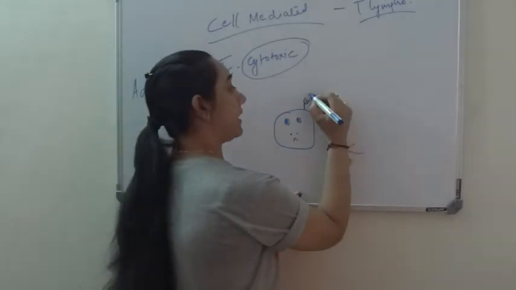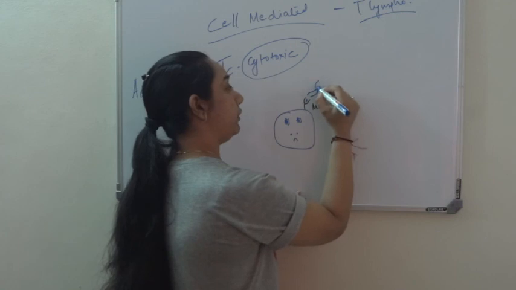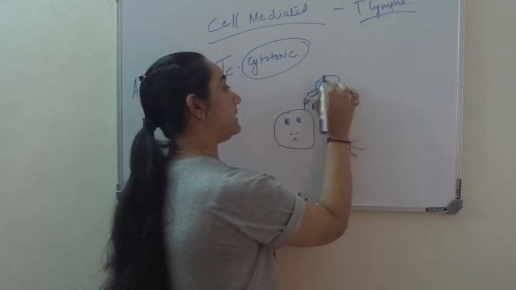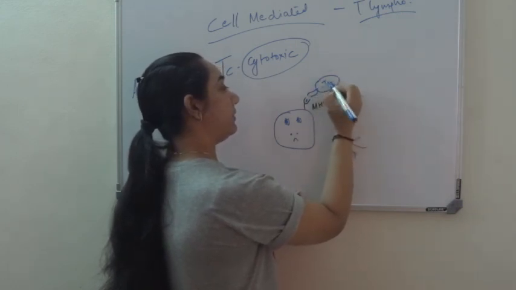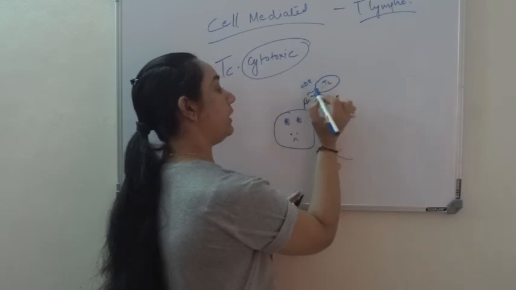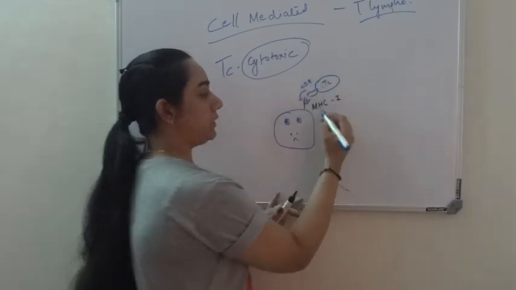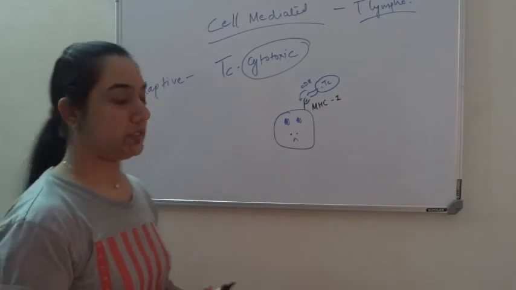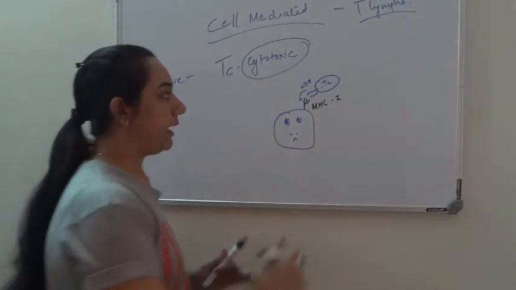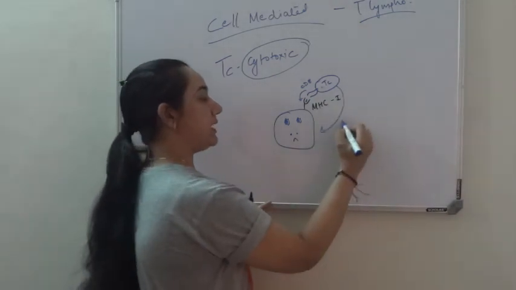This will be recognized by your TC cell that has CD8. It will recognize this particular combination of MHC1 and antigen, and it will release some lytic enzymes.